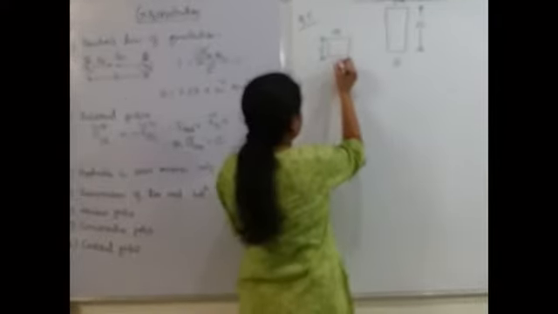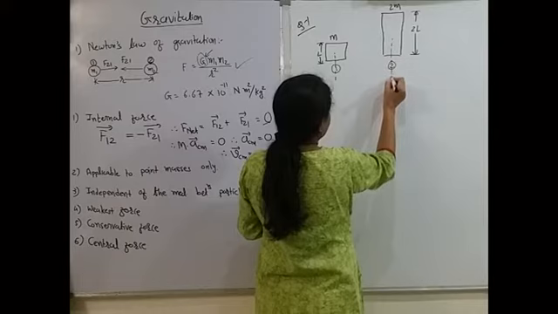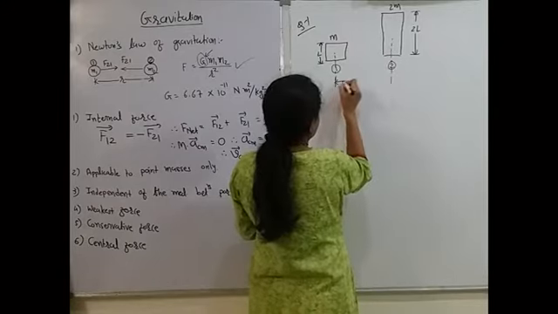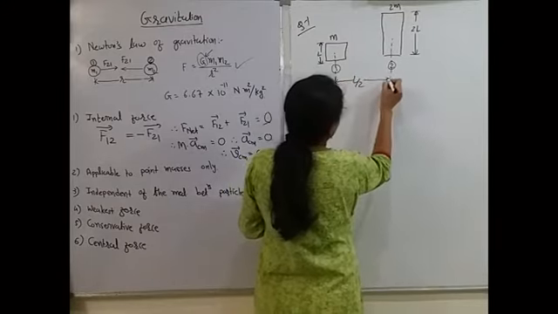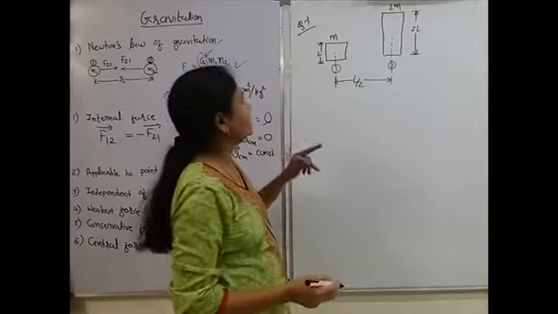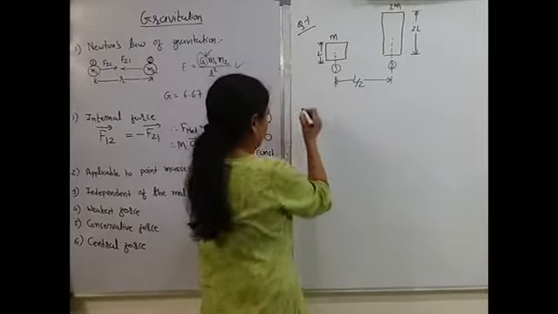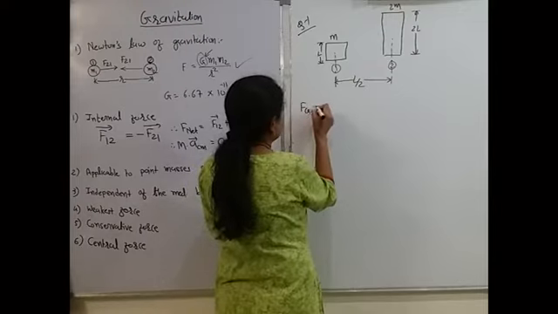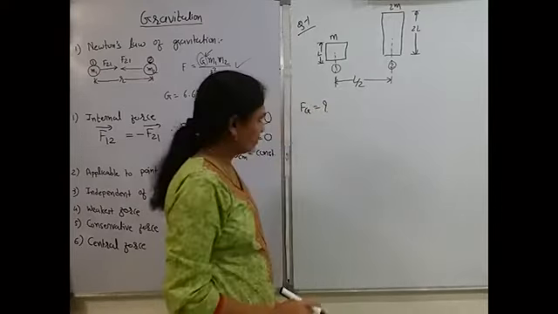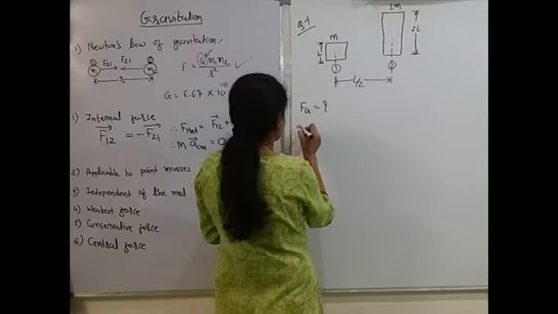Then distance between their midpoints is L by 2. Then what is the gravitational force acting between these two? Fg is to be obtained. Okay, now इसके options मैं तुमको देती हूँ.